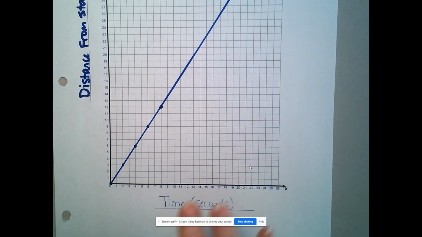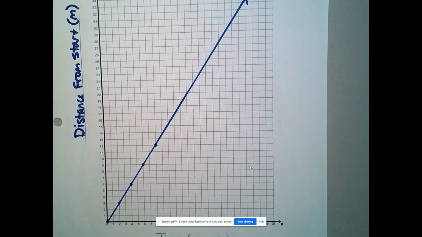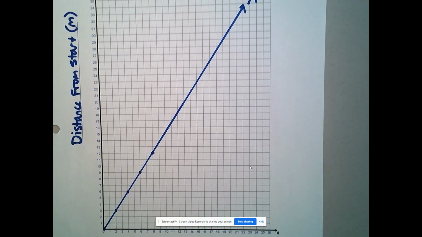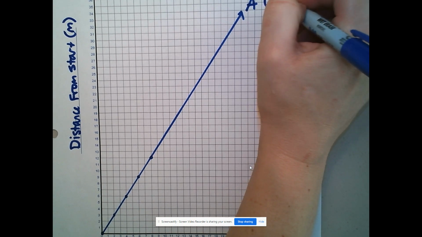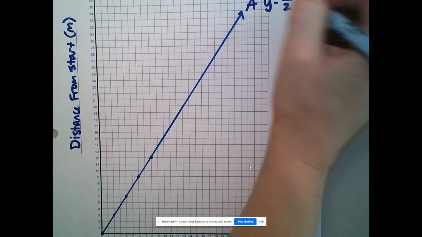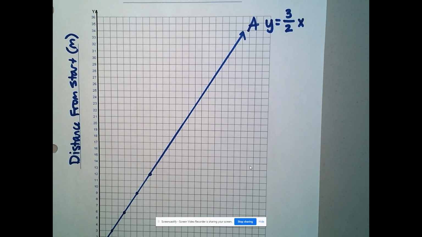And we're also going to need an equation for person A. If they're going through the origin, they've got an intercept of 0. And if they're going up 3 over 2, we would say that this person is y equals up 3 over 2, 3 halves in lowest terms, x. And then there's plus 0. I mean, hypothetically, there's a plus 0, but we don't write it. So person A is y equals 3 halves x.